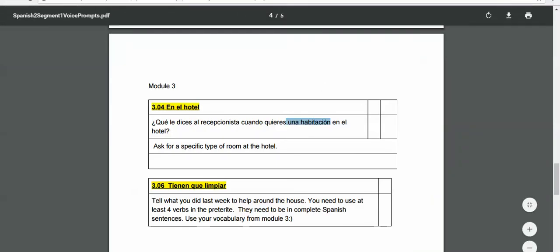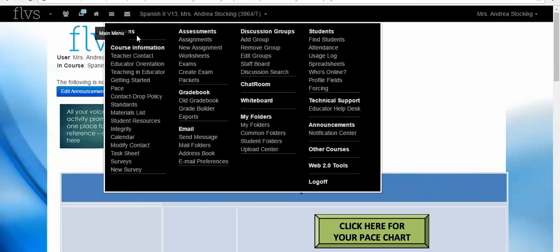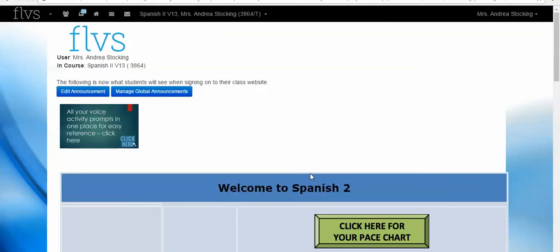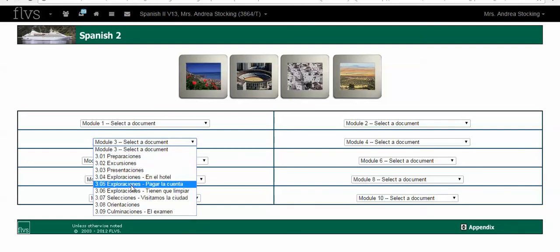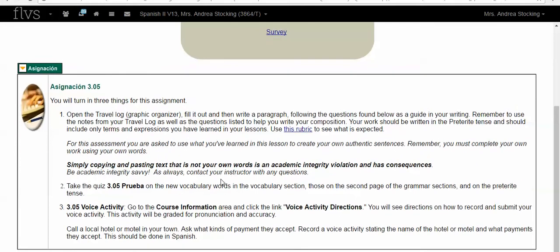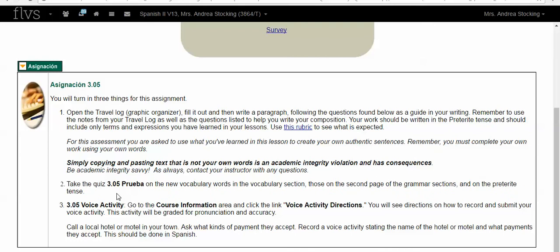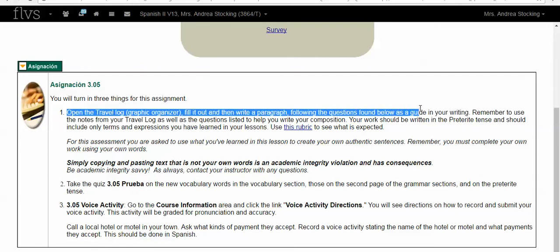The last thing I'm going to do is my 3.05 asignación. So I'm going to go to lesson 3.05. I'm going to click on the asignación, and it tells me to open the travel log, the graphic organizer, fill out and write a paragraph following the questions found as a guide, okay?